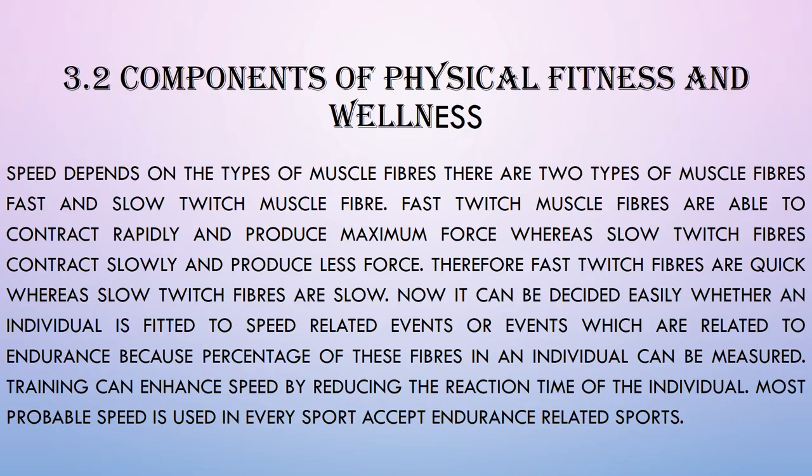Now, it can be decided easily whether an individual is fit for speed related events or events related to endurance, because the percentage of these fibers in an individual can be measured.